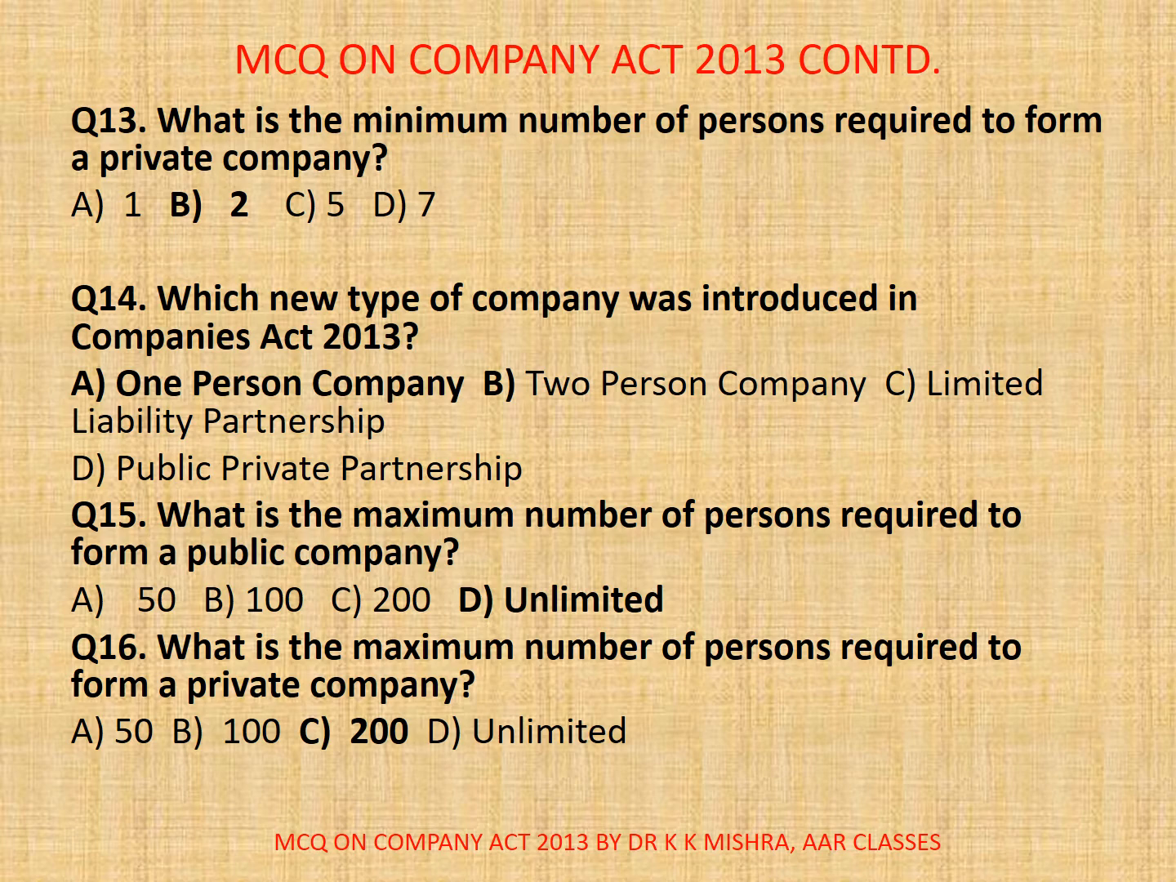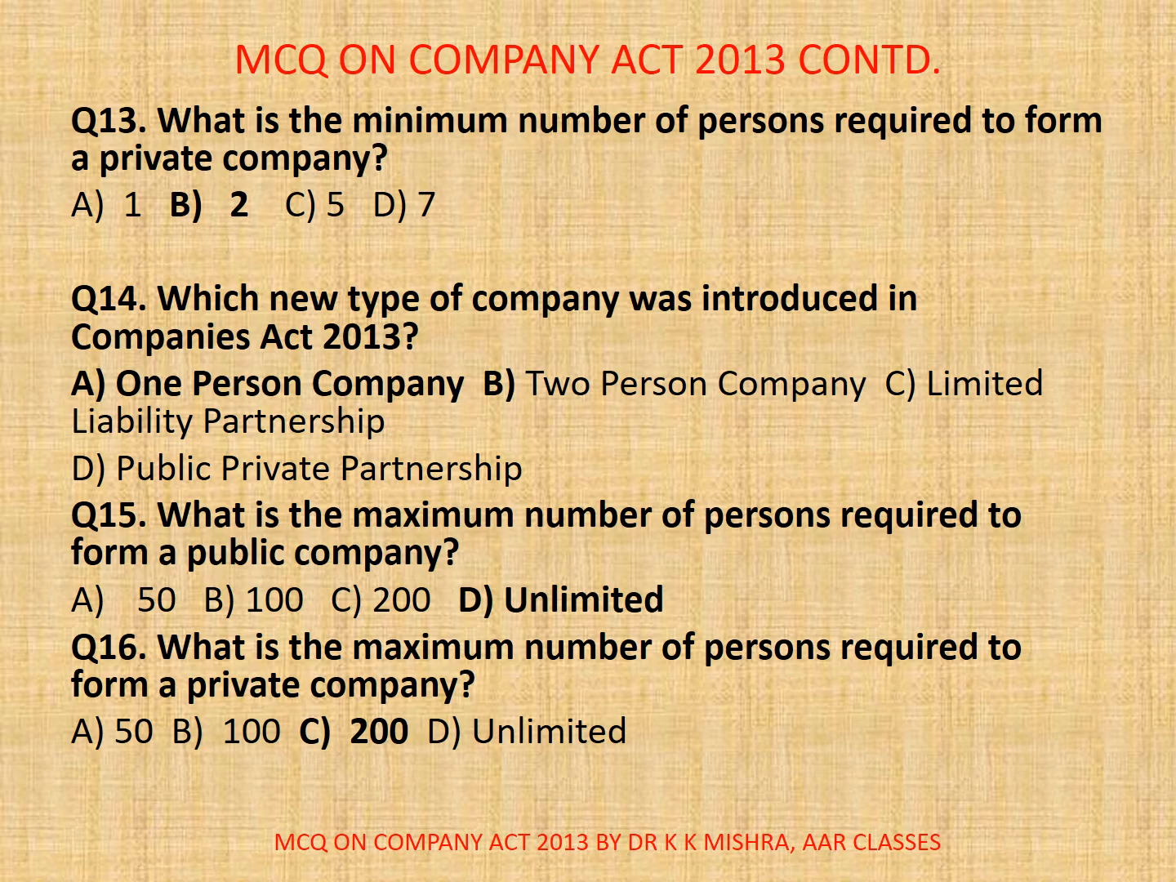Here question number 13. What is the minimum number of persons required to form a private company? A. 1, B. 2, C. 5, D. 7. Correct option is B. 2. Actually 2 or more persons are required to form a private company.